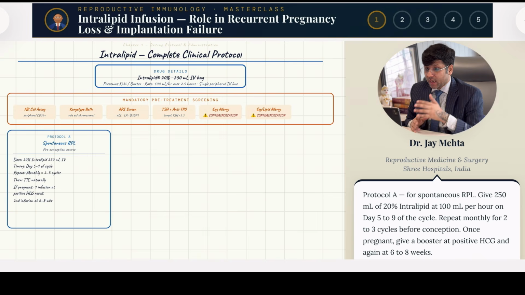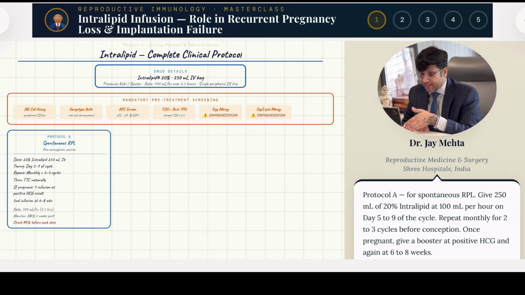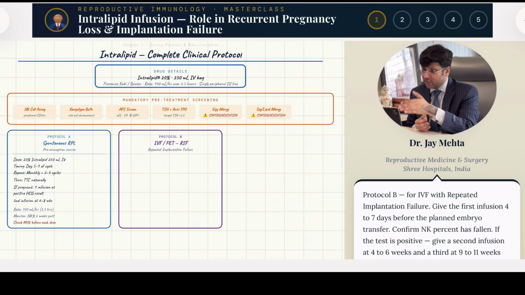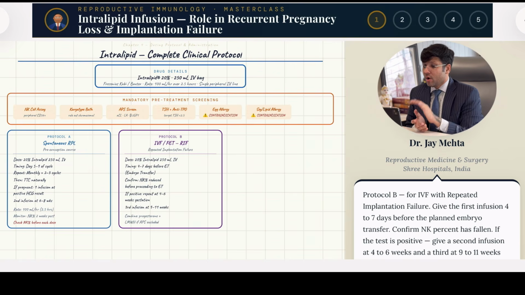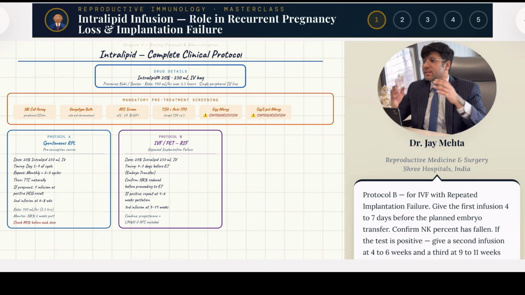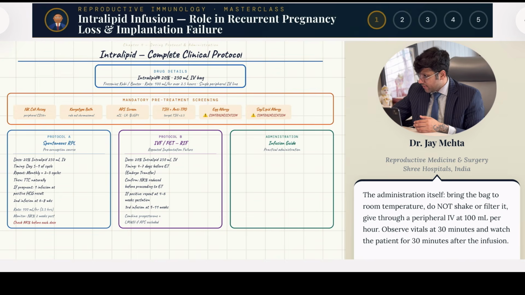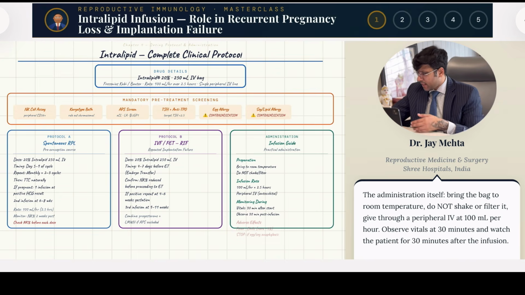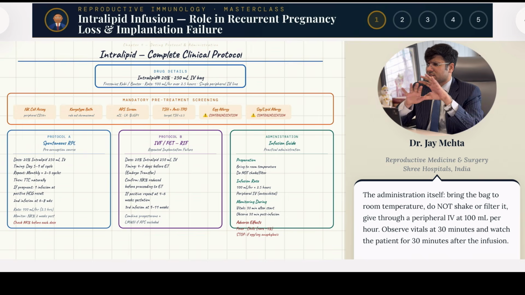Okay. Now, how exactly? So we normally recommend to give this to the patient slightly before the embryo transfer, or if a patient is trying naturally, then just before the reproductive window. Okay. So what is slightly before? Let's assume your embryo transfer is scheduled for Monday. So you give it 1 Monday before, 7 days before. If the fertile window is going to come, let's say on Monday, then you give it 1 Monday before. Just a basic bottom line which we follow in our unit.